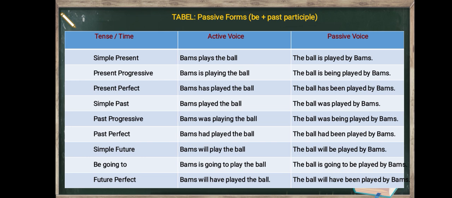For example, simple present, Pumps plays the ball. The passive voice is the ball is played by Pumps. And then present progressive, Pumps is playing the ball. And the passive voice is the ball is being played by Pumps. And so on.